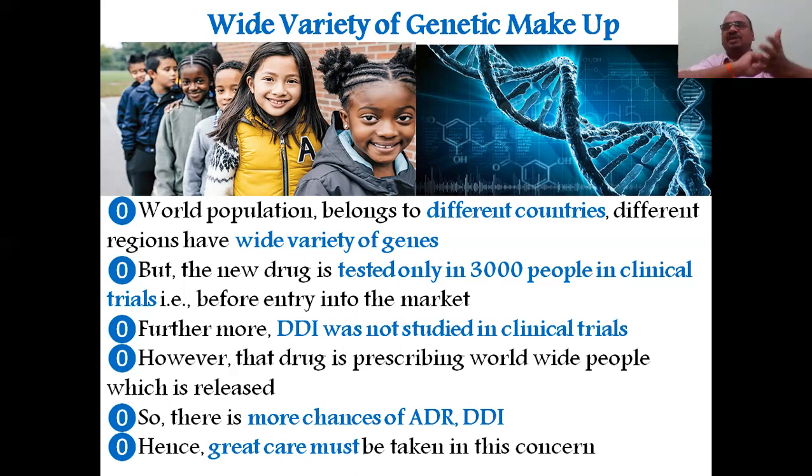So doctors are prescribing worldwide, and the world has a different genetic makeup. See here, this fellow is from Russia, this fellow from America, this fellow is Sudanese, African, like that. Number of countries are there, genes will vary, a wide variety of genes are there. So drug interaction along with the gene may be different. Drug interaction with gene. So there are more chances of adverse drug reaction, more chances of drug interaction. Hence, great care must be taken in this concern. Very, very important, right?